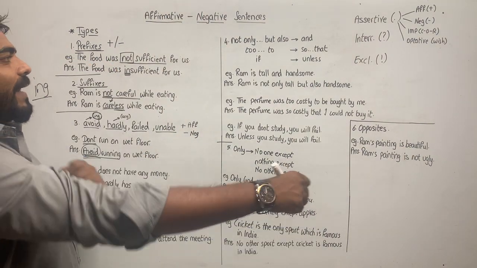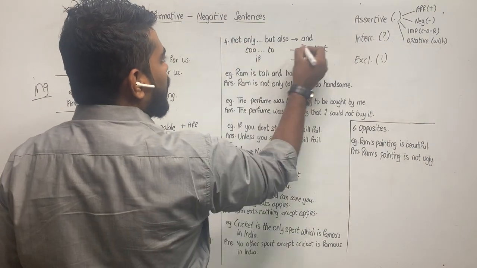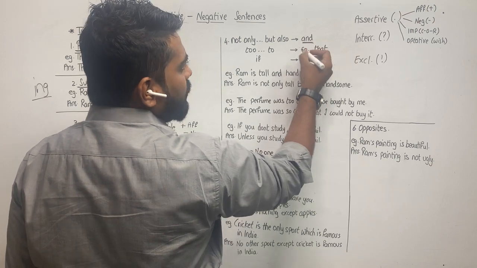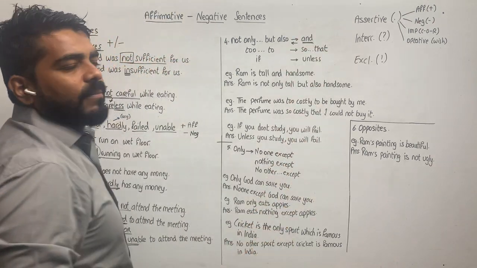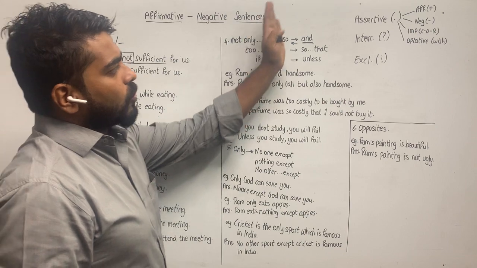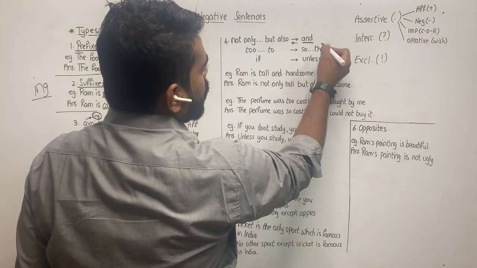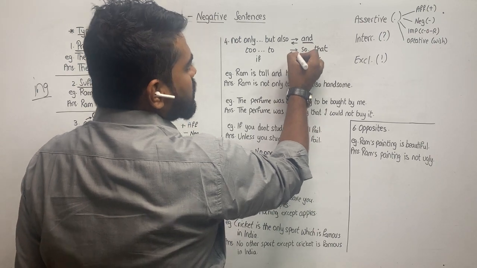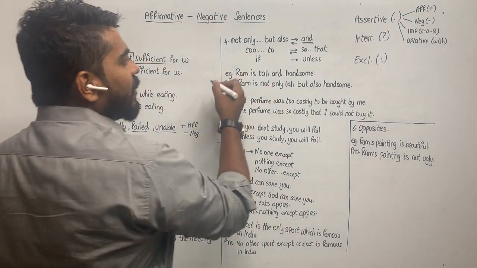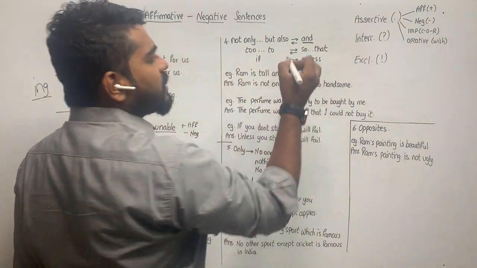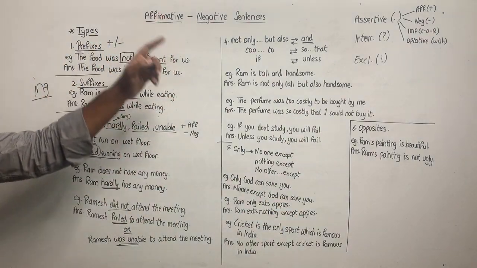Moving ahead to the next one: by using not only but also when and is given, and vice versa. Vice versa means not only but also becomes and, and and becomes not only but also. TW2 plus TO2 becomes so that, and so that becomes TW2 plus TO2. If becomes unless, and unless becomes if. Okay? These three.